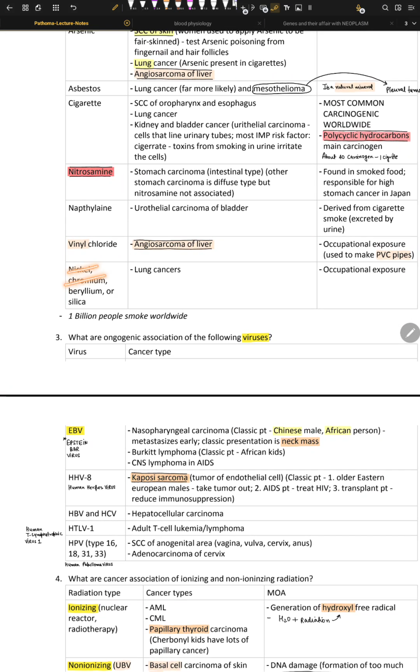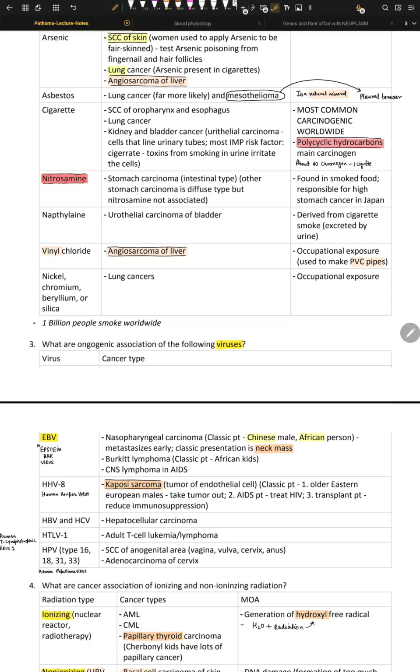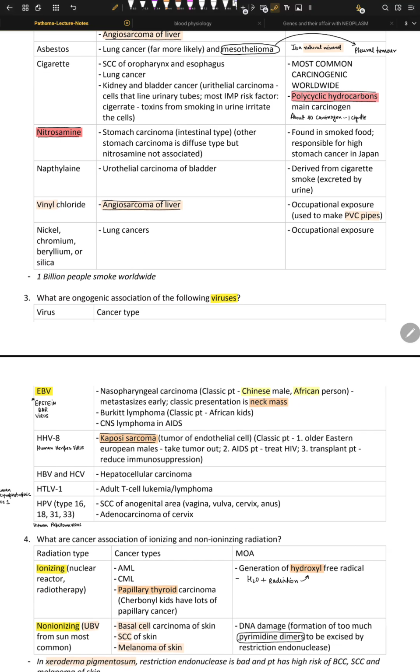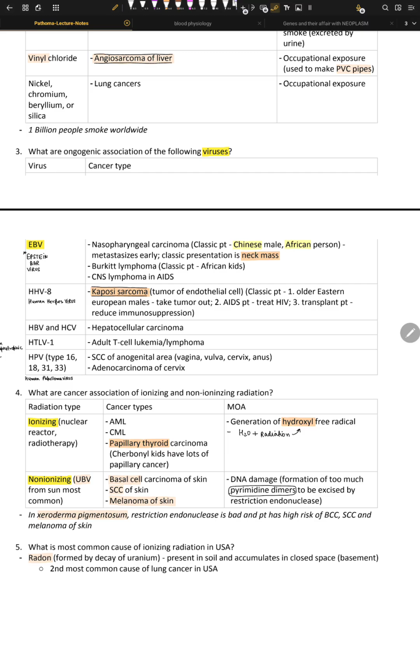Okay, nickel, chromium, beryllium, silica. A lot of mining happens here, and factory workers, welders, miners, all of these workers have occupational exposure. It's a health hazard for them, and they breathe this in, and then they can get lung cancer. And we know that lung cancer is the number one killer of both females and males. One billion people smoke cigarettes worldwide, and it's very bad. That's it. Let's talk about viral carcinogenesis.